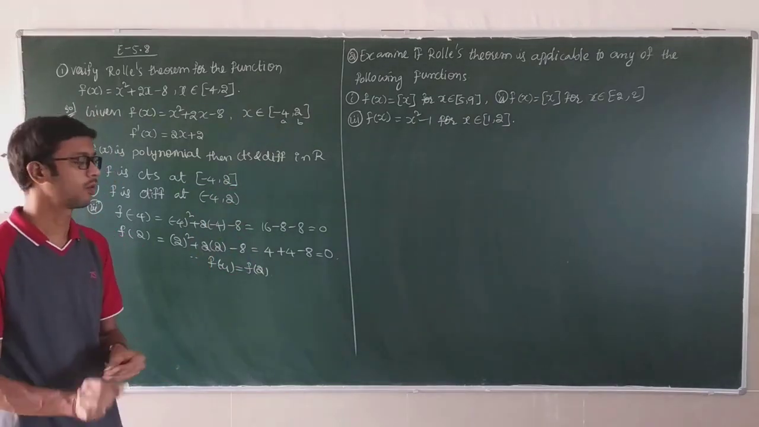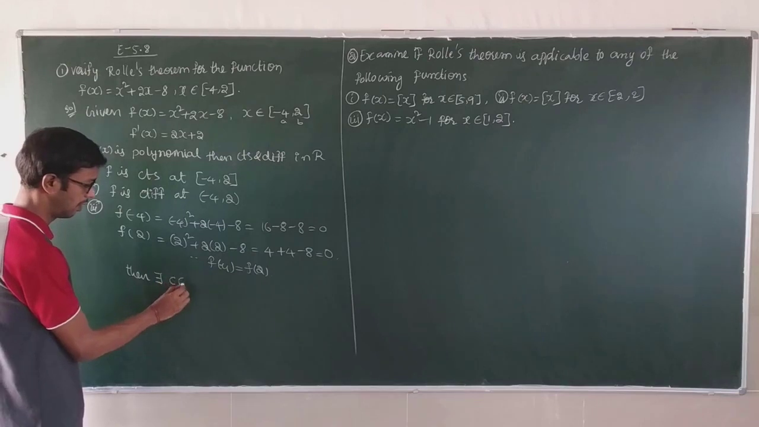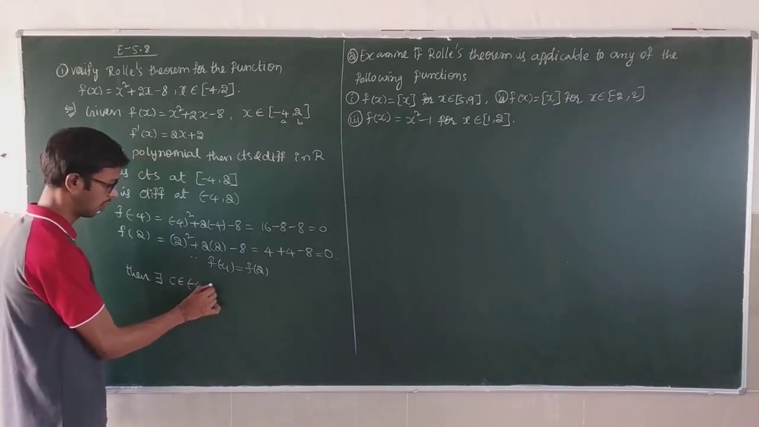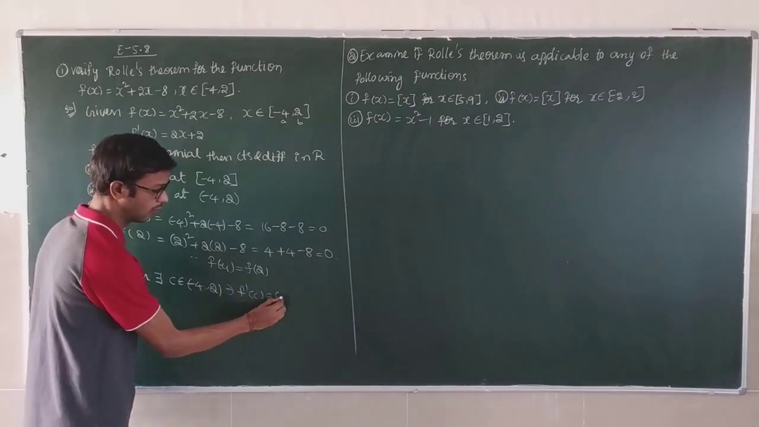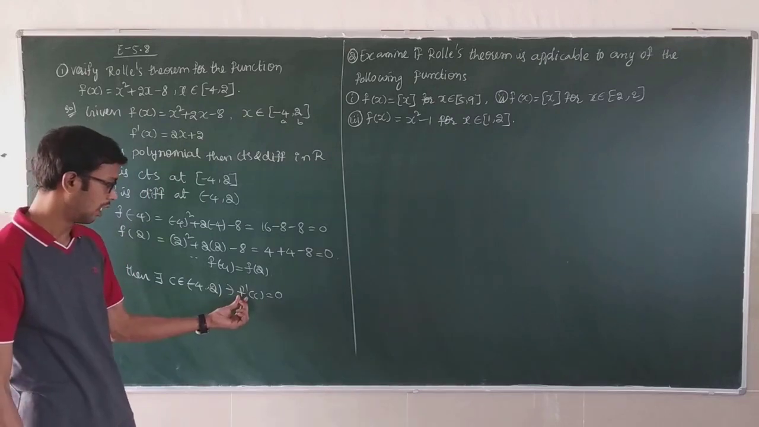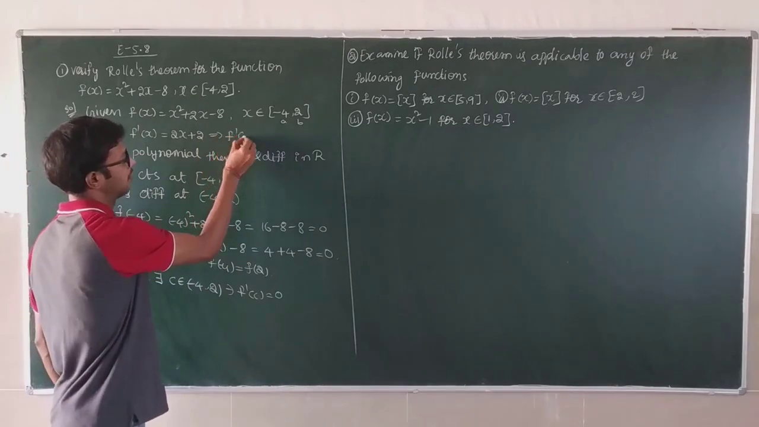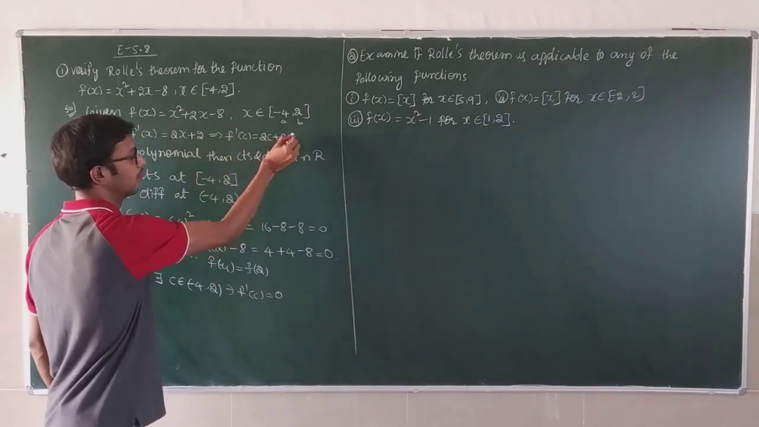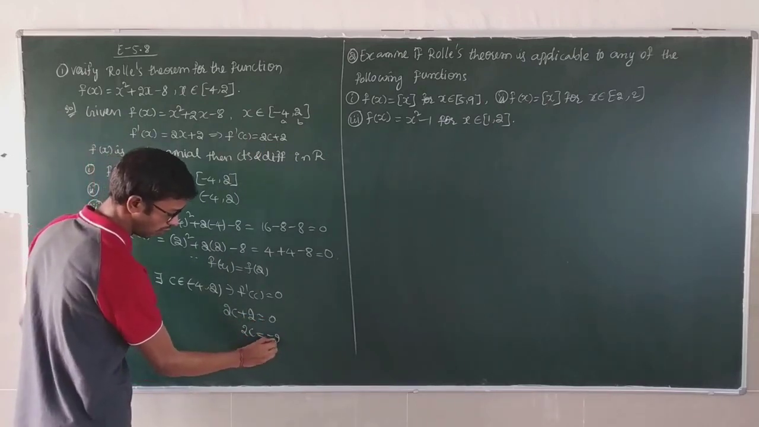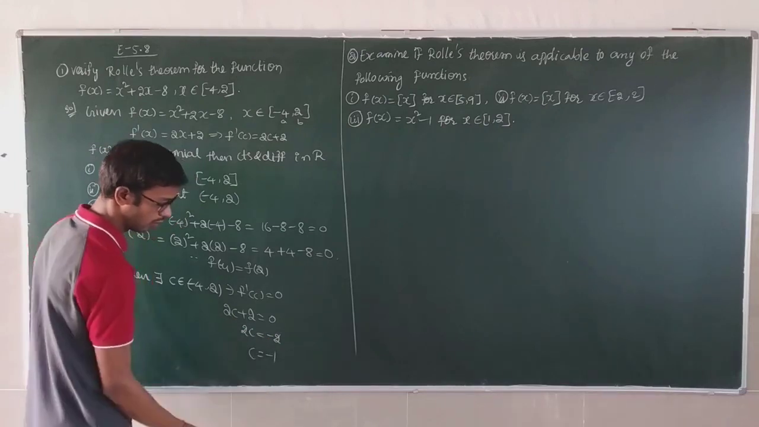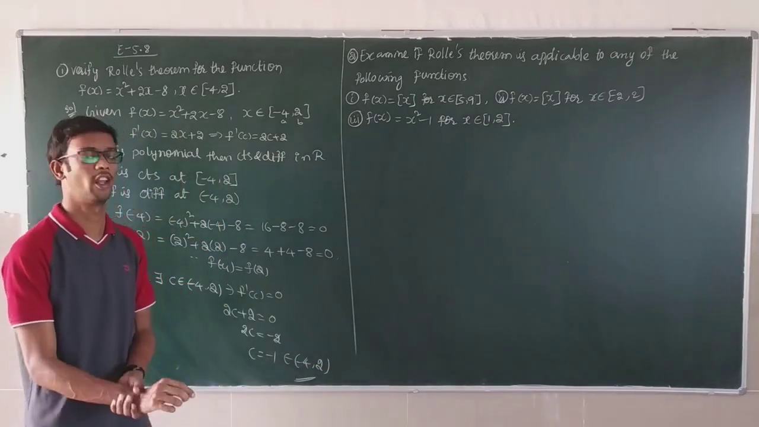So that's why there exists c belonging to the interval minus 4 comma 2 such that f dash of c is equal to 0. So what is f dash of c? Here I'll write f dash of c is equal to 2c plus 2. 2c plus 2 is equal to 0. 2c is equal to minus 2. Cancel. c is equal to minus 1. It belongs to minus 4 comma 2. So Rolle's theorem is verified.